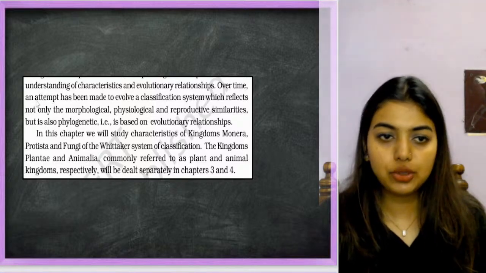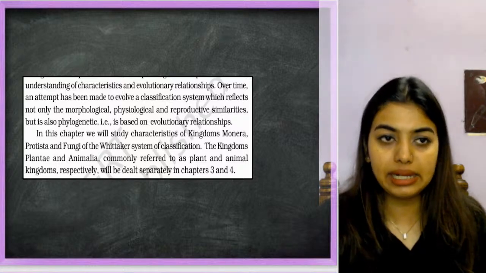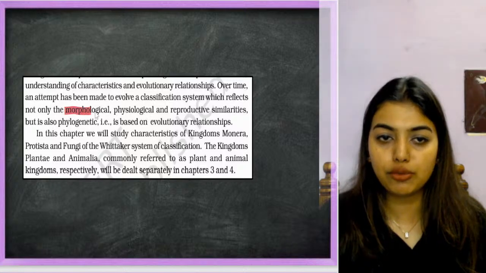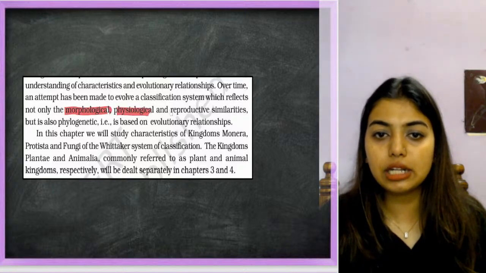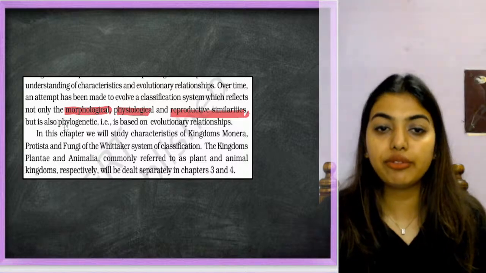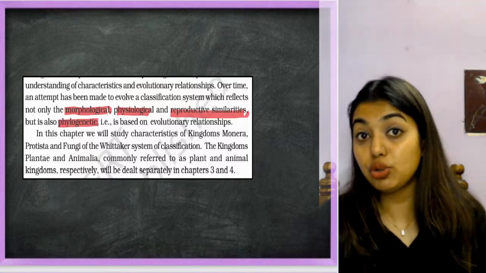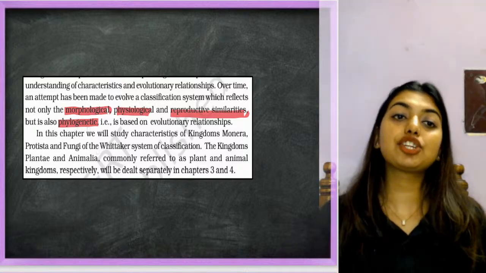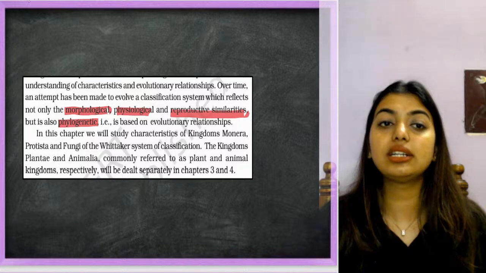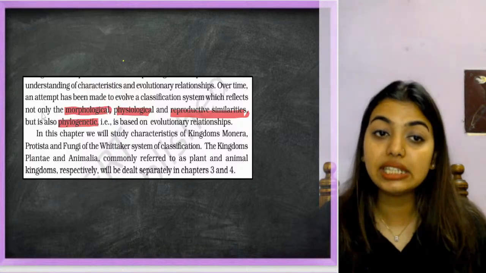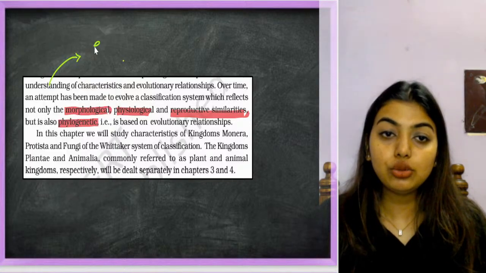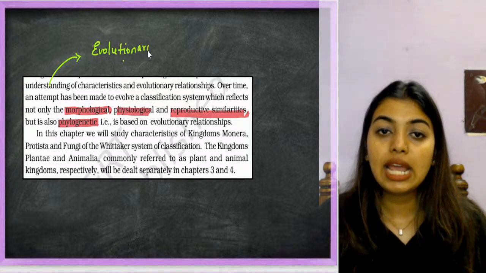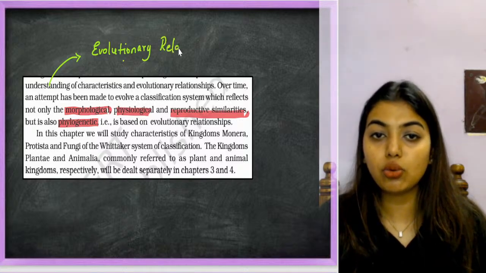Over time, an attempt has been made to evolve a classification which reflects not only the morphology, physiology, and reproductive similarities, but also the phylogenetic, that is, the evolutionary relationship. This is what I told you at the start of the class, that R.H. Whittaker's classification could not go wrong because R.H. Whittaker did the classification based on phylogeny. Phylogeny means evolution, right? Evolution cannot go wrong. All of you have learned the evolution chapter, no? Evolutionary relationships cannot go wrong.